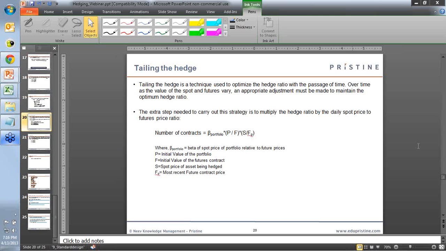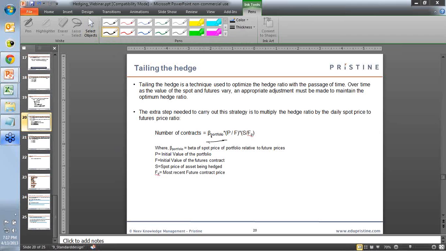Similarly, if the value of the futures decreases or the spot price increases, then you would want more future contracts to hedge your position. So this basically determines how many contracts you should buy or sell to maintain the optimal hedge ratio. So here again we use this formula for the number of contracts.